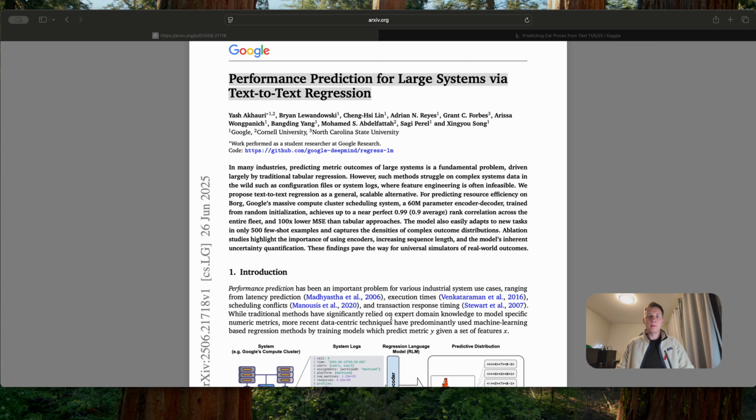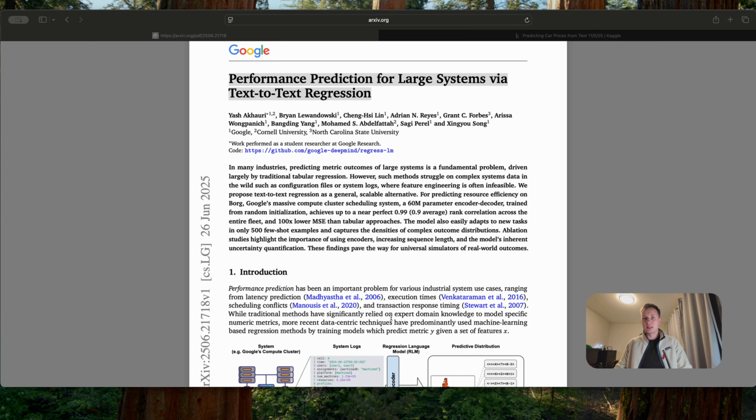Today I want to cover a paper published by the Google DeepMind team. Let me switch gears and have a look at the paper. Okay, the paper is called Performance Prediction for Large Systems via Text-to-Text Regression. In this paper, the DeepMind team introduces a regression model that predicts a floating point number directly from text.